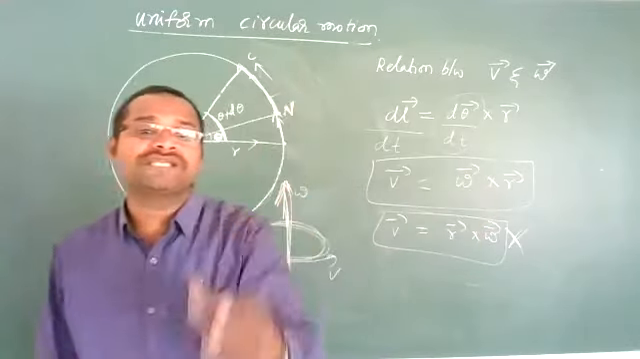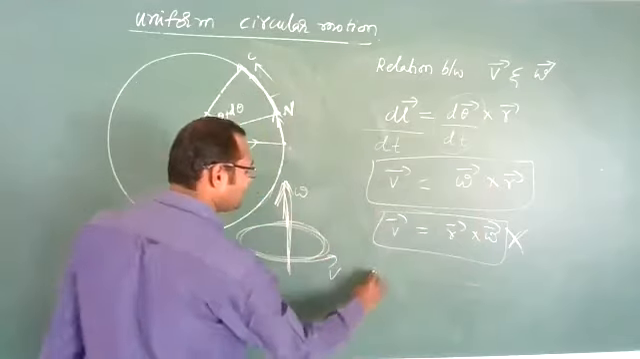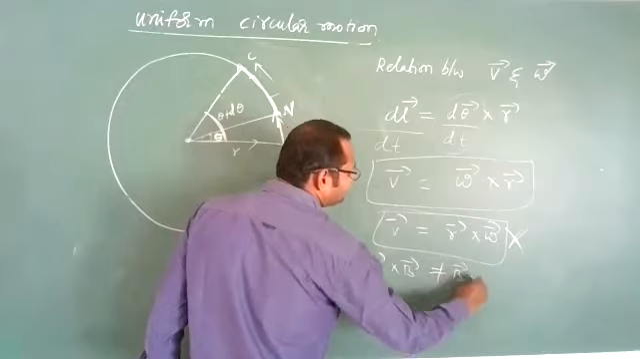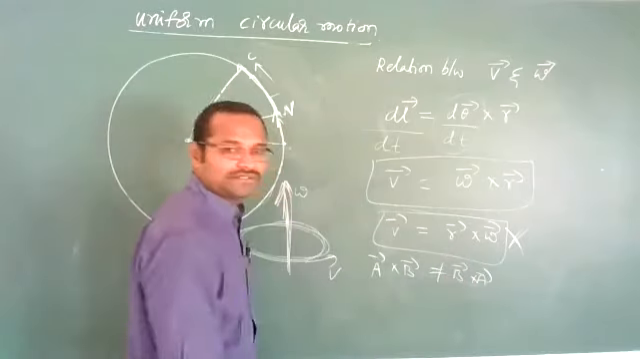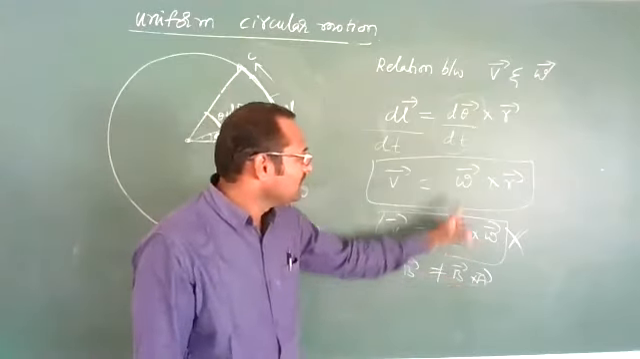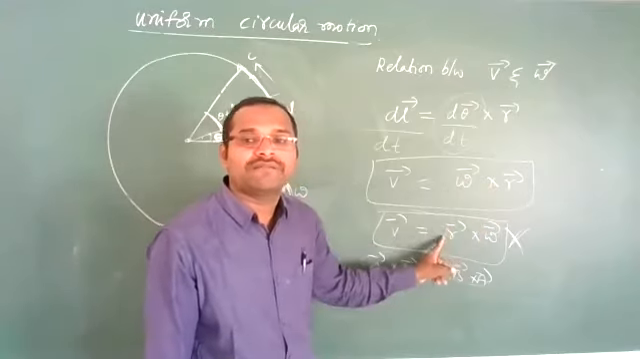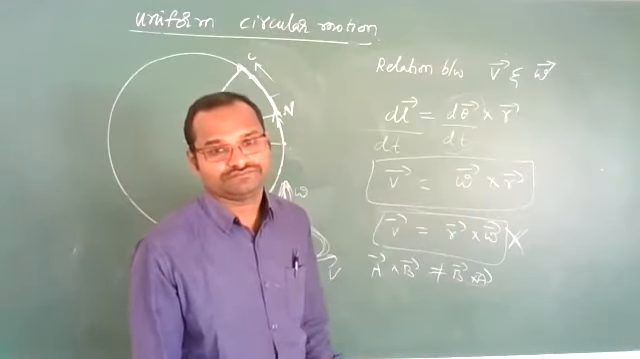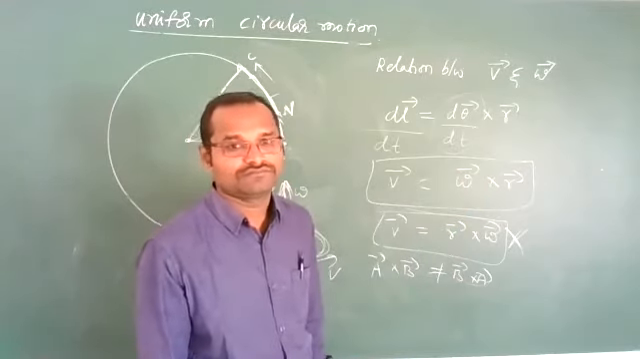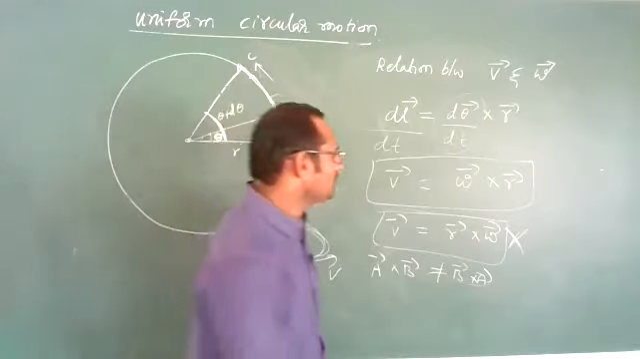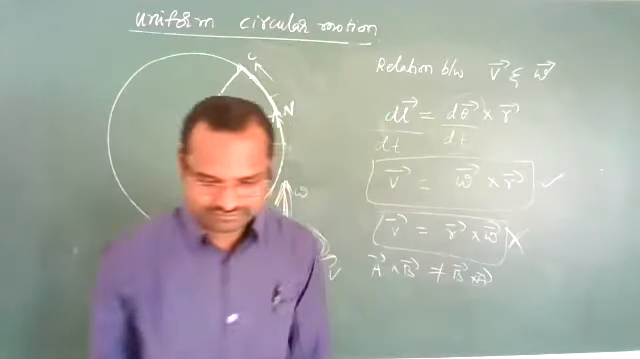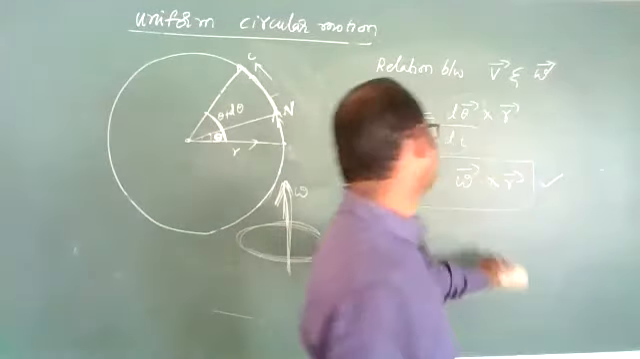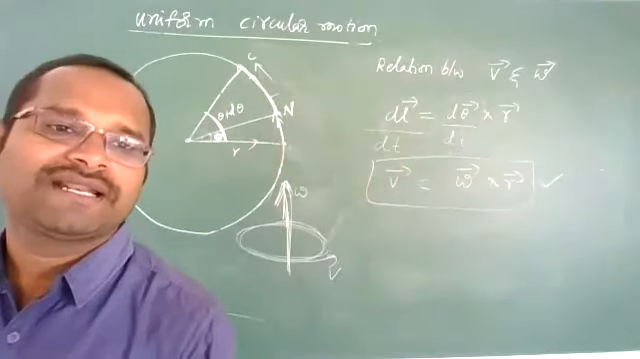Cross product does not obey the commutative law. A cross B cannot be equal to B cross A. You get the wrong answer. You can't write omega bar cross r bar as r bar cross omega bar. If you write like this, then the direction will change. Clear? So this is the relation you need to remember. V bar is equal to omega bar cross r bar.